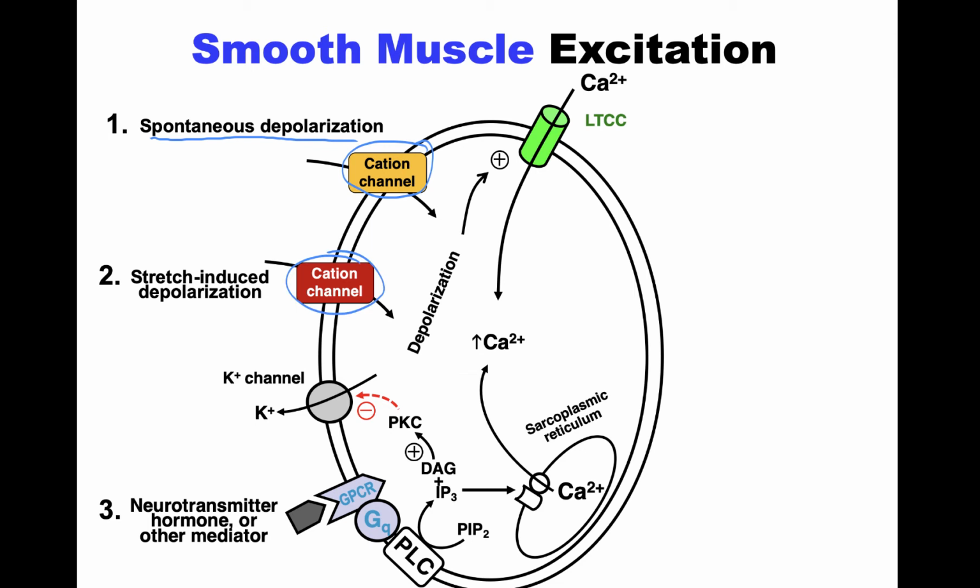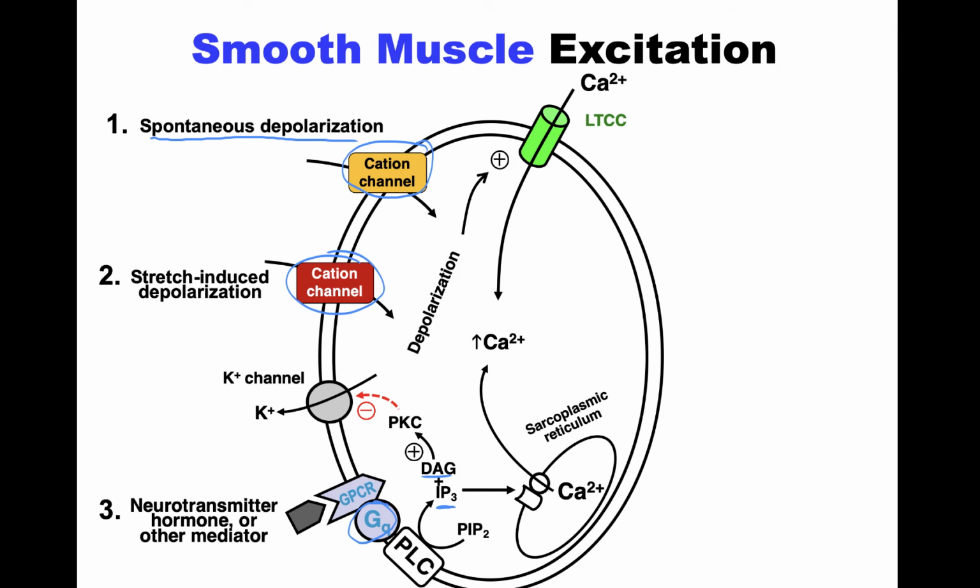And then you can see here we have a GPCR mechanism, where a neurotransmitter, hormone, or other mediator can activate a Gq-coupled receptor, which turns on the activity of phospholipase C, which cleaves PIP2 to IP3 and DAG. Remember that IP3 activates an intracellular ligand-gated ion channel.